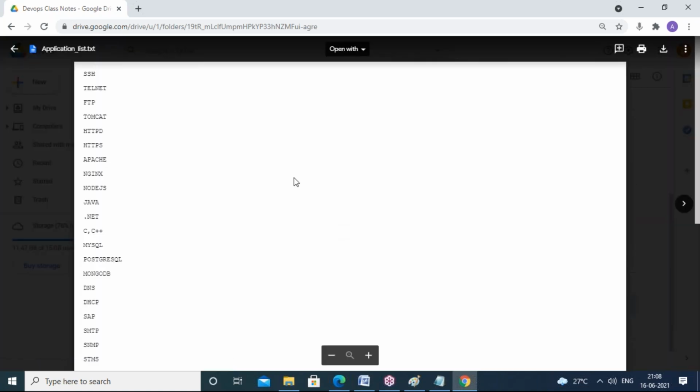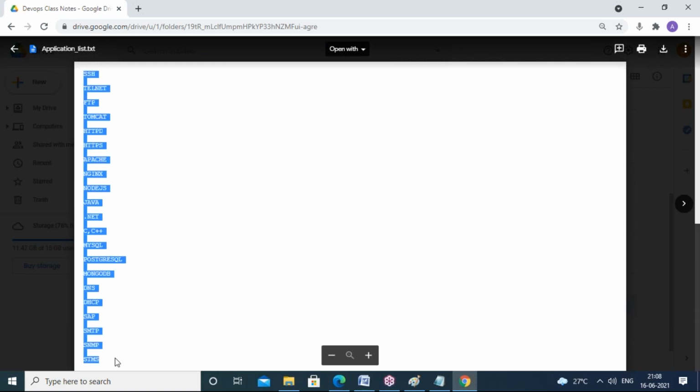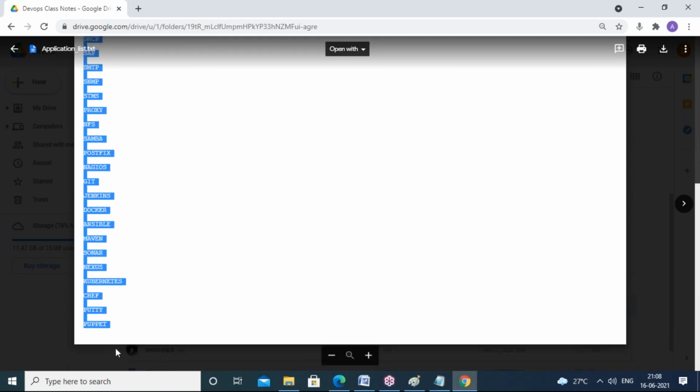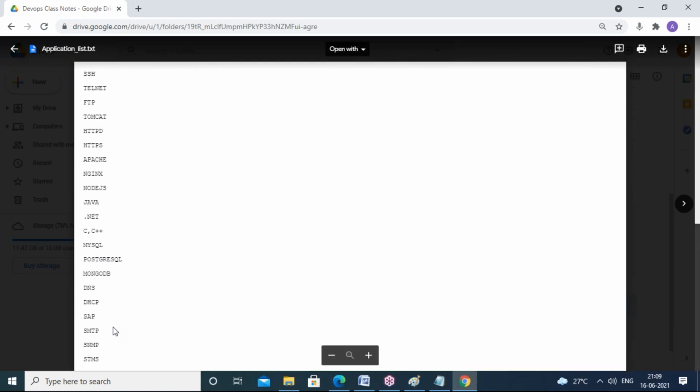Your task is this application list. So what we use in real time: SSH, Telnet, FTP. You should find out the purpose of these applications, guys. For example, if I ask you what is WhatsApp, it's a messaging app. If I ask you what is Skype, again it's a messaging or chatting app. We can do audio calls, video calls, screen share and all, right? In the same way, you should know all these applications.